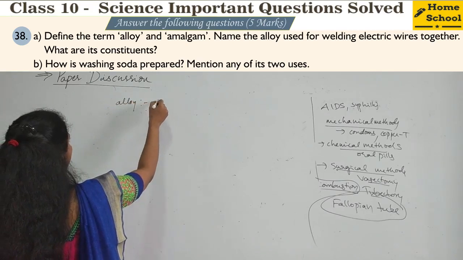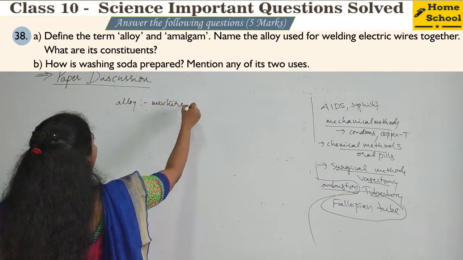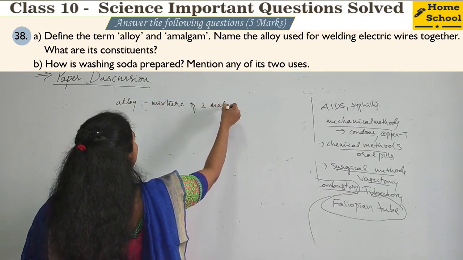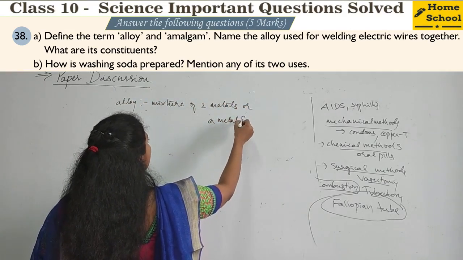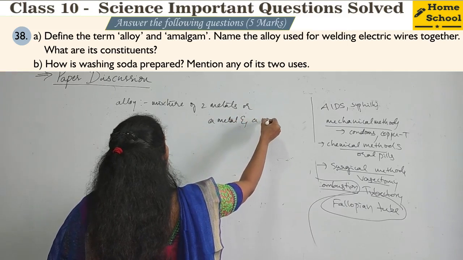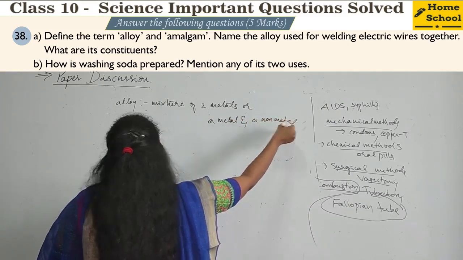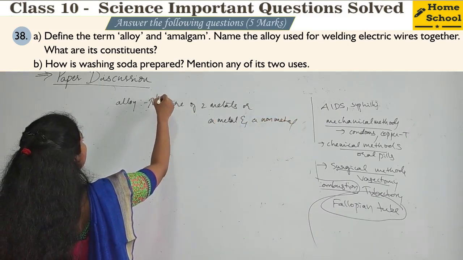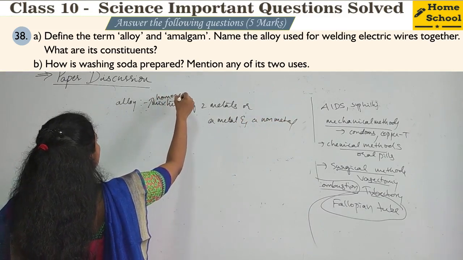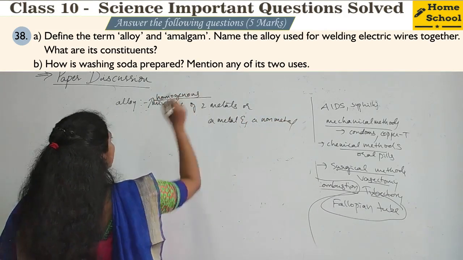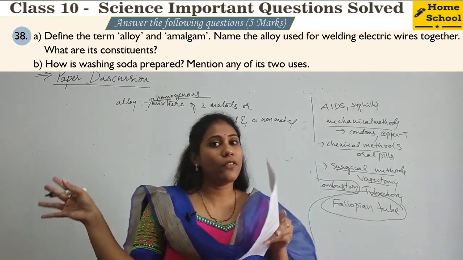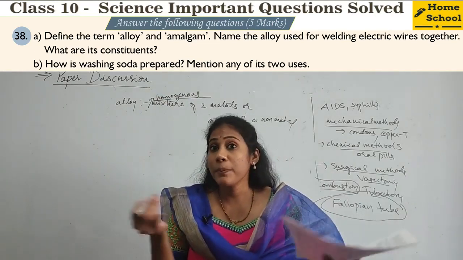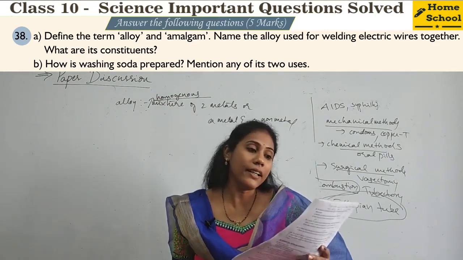Alloy is nothing but a mixture of 2 metals, or a metal and a non-metal. Isn't it? So it is nothing but a homogeneous mixture, not just a mixture, a uniform and homogeneous mixture of 2 different metals or 1 metal and 1 non-metal when you combine. So a mixture of those metals is called an alloy.